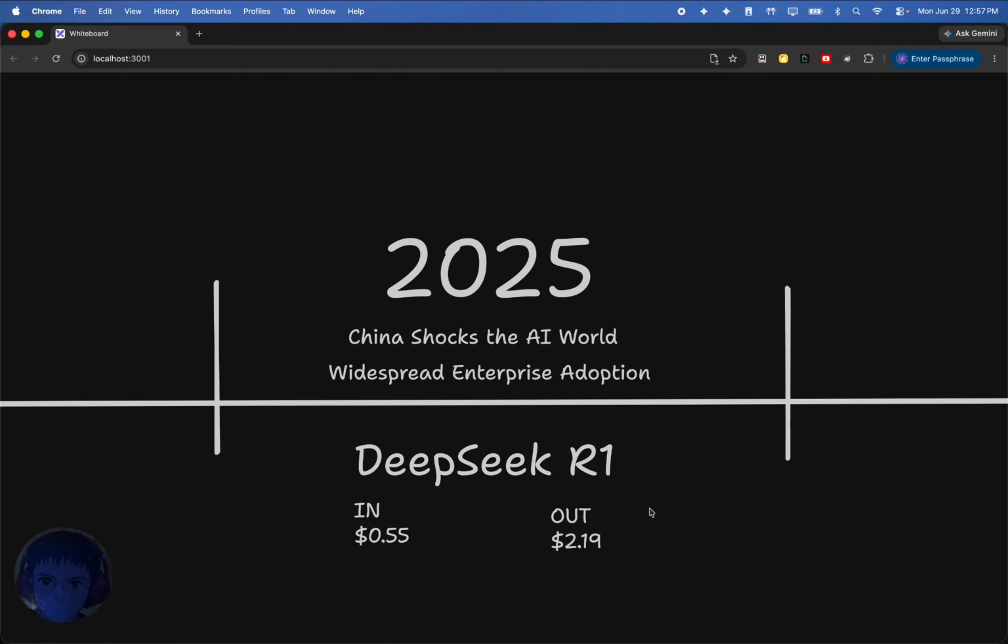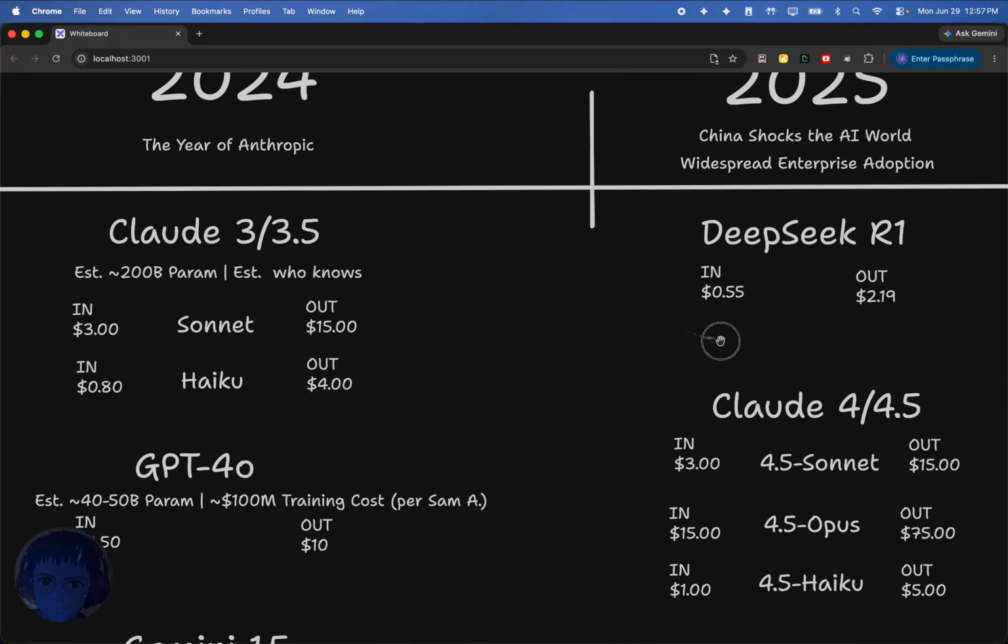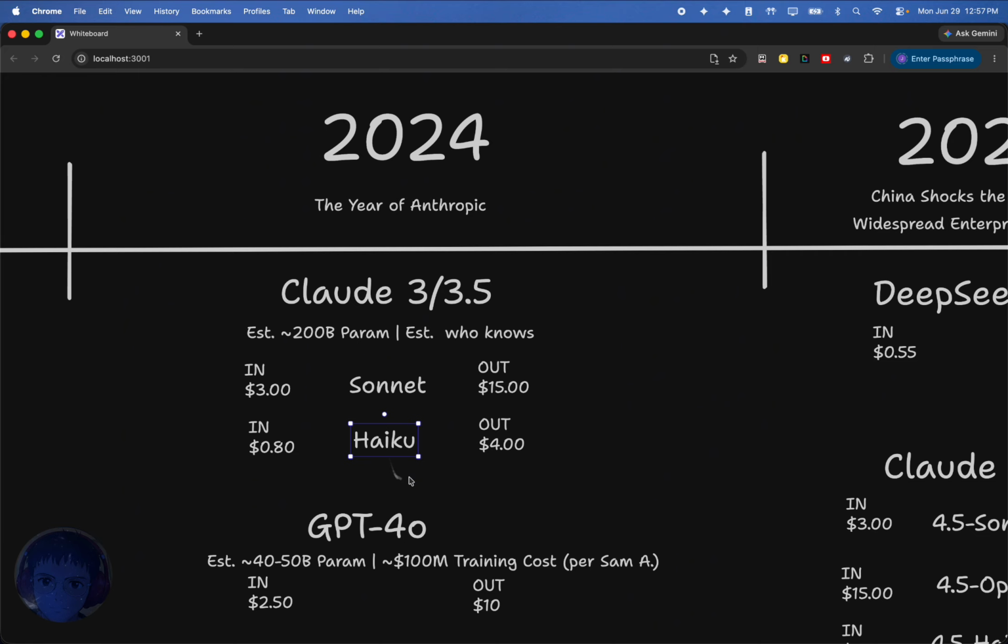Now, obviously, DeepSeek R1, it was a distilled model. When I say China shocks the AI world here, I'm not saying China was smarter than the US or did something revolutionary. Reality is they lived off of the back of OpenAI's prior models or whoever they distilled off of. But it was important because what it did is it created this incentive to reduce the price. Right? We can no longer get away with just charging whatever we want. We need to kind of clamp it down a bit. And you see that because in the year prior, Haiku was a model that came out that was kind of a cost-effective solution. 3.5 Haiku was okay. Even today, I feel like Haiku is kind of hit or miss, but definitely, even Anthropic has tried to maintain a lower cost option for certain tasks.